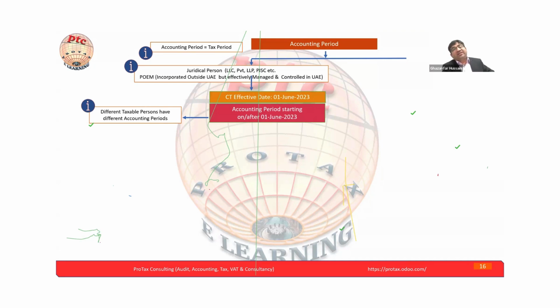So UAE corporate tax is effective from 1st June 2023. Here is one of the key points I want to share with you guys, because as I earlier mentioned, the corporate tax is based on keeping the compliance with the company law. Some companies registered from 1st June till 30th June of 2023. If any new company is incorporated from 1st June to 30th June 2023, and if their accounting period is changed to December,